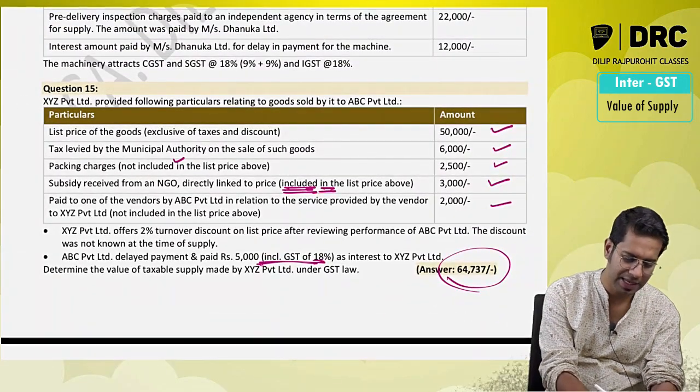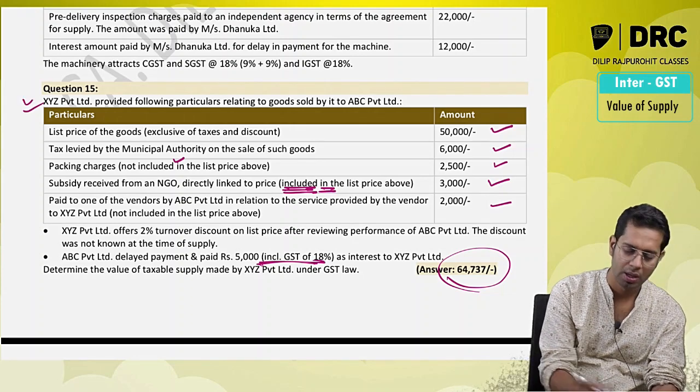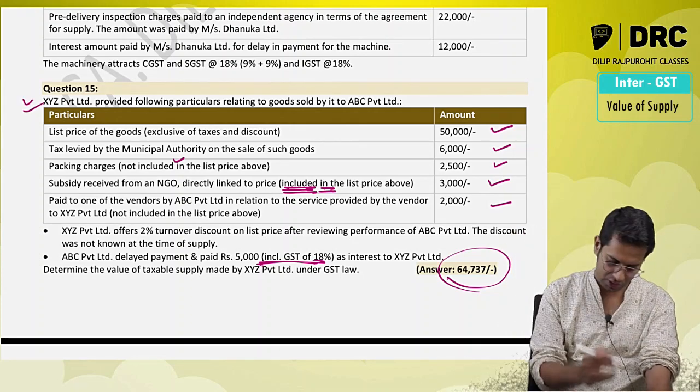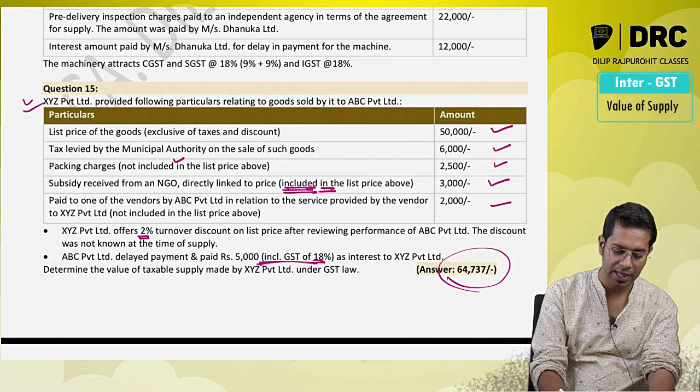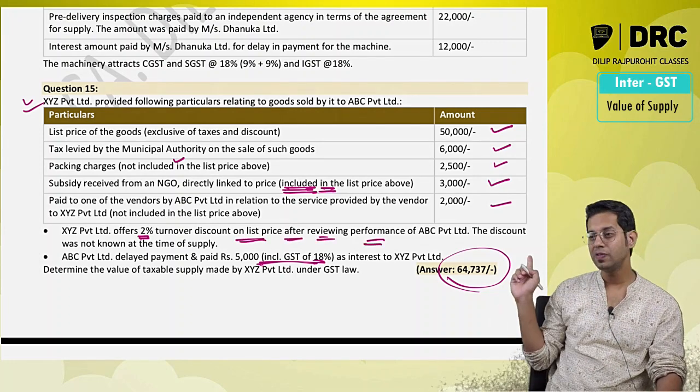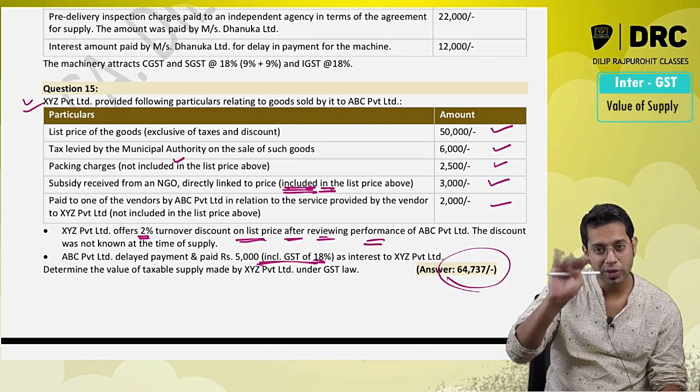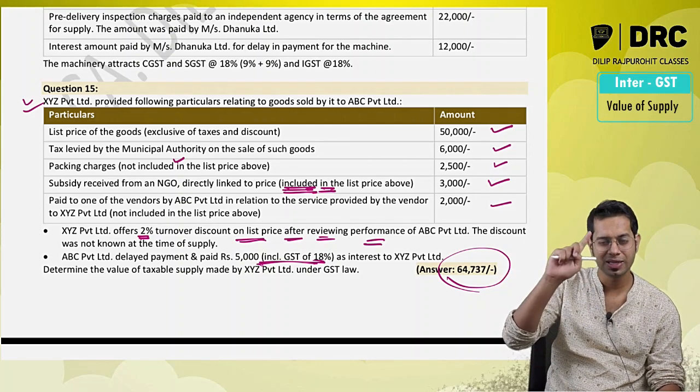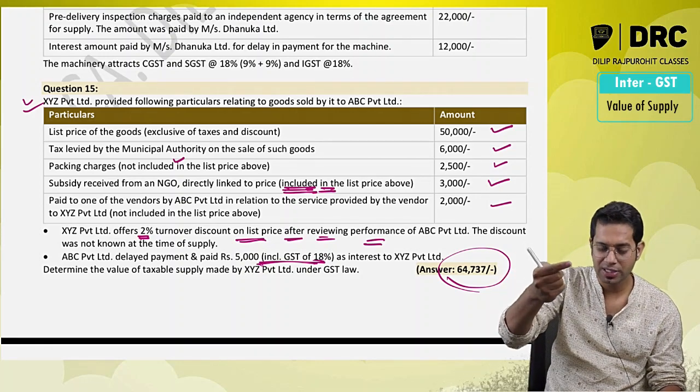This was the recent examination question. See over there, a discount of 2% of the list price is given after reviewing the performance. Meaning what, sir? This is a discount which is given after the supply is made.